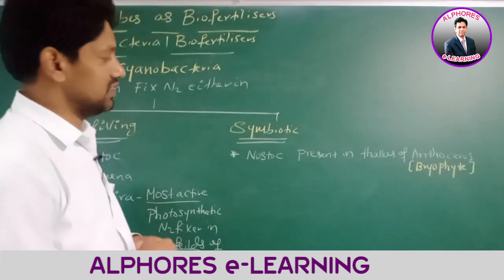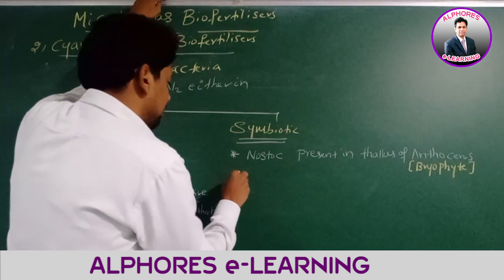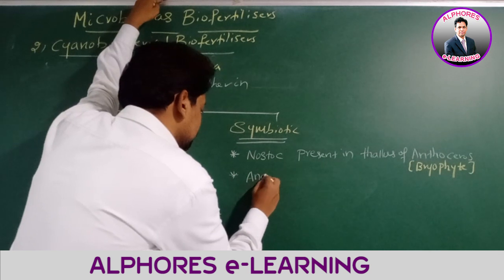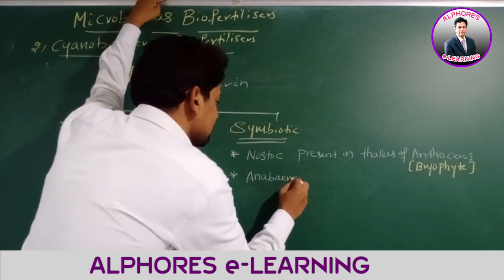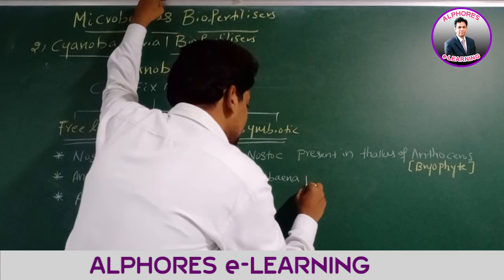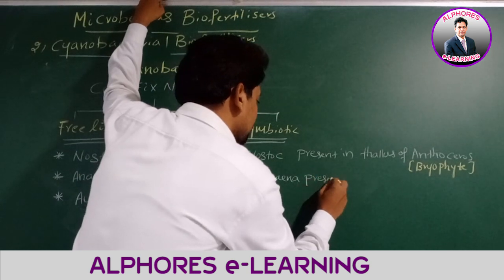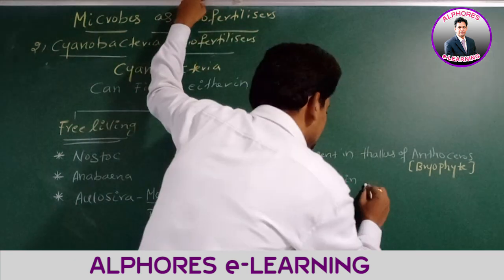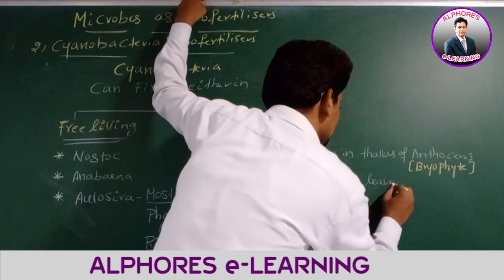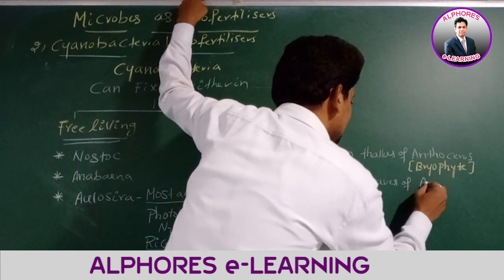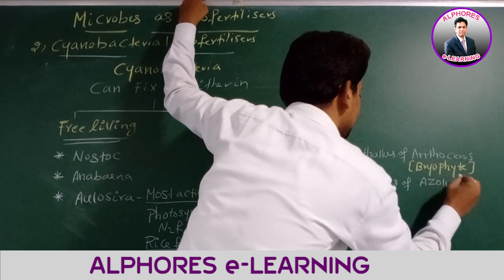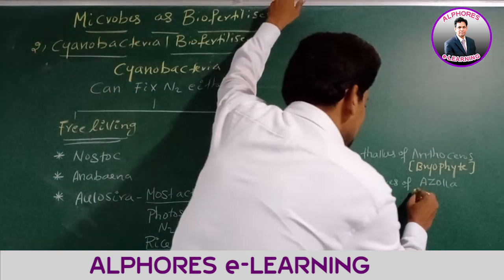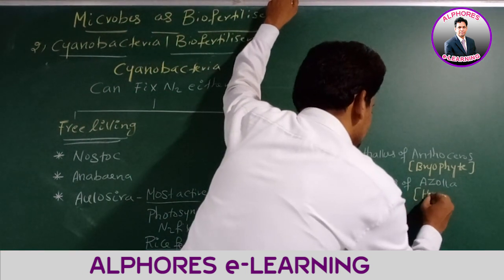Now go for the second example. Take Anabaena. Anabaena is present in the leaves of Azolla. In first year, we read that this Azolla is a water fern, right?